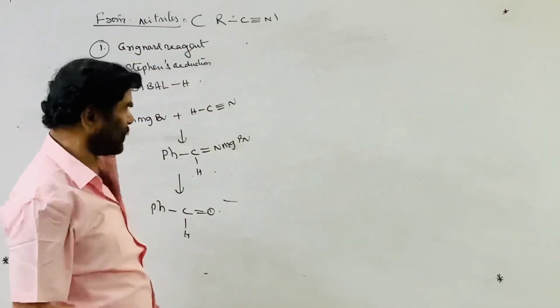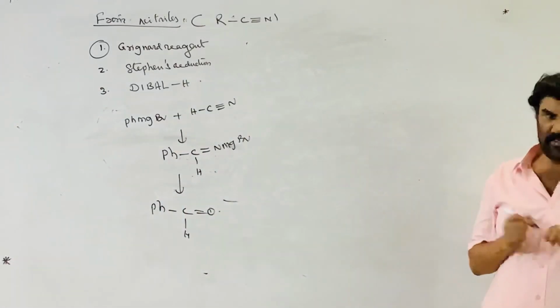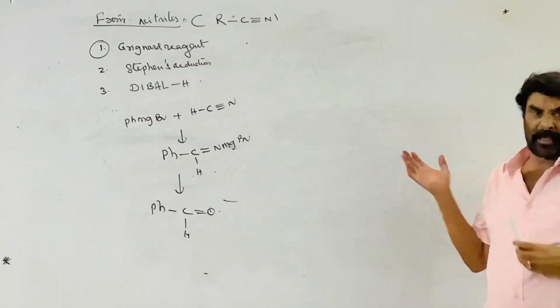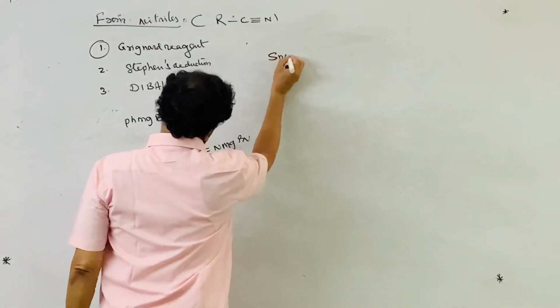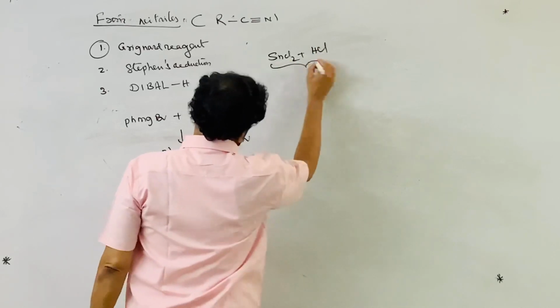Stephen's reduction is another method for converting cyanides into aldehydes. In this method, a mixture of SnCl2, stannous chloride, and concentrated HCl is used.